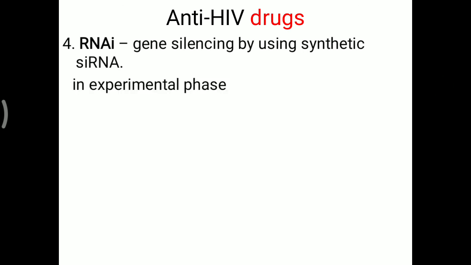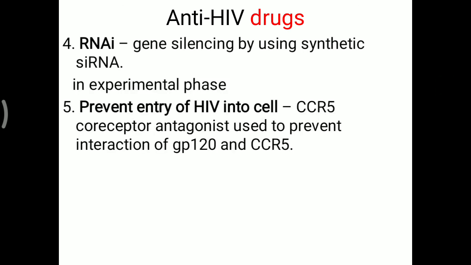That is all in the experimental phase. One more prevents entry of this HIV virus into the cell by CCR5 co-receptor antagonist, used to prevent interaction of GP120 and CCR5. If we can prevent entry of this virus inside the cell, we can also prevent the infection.